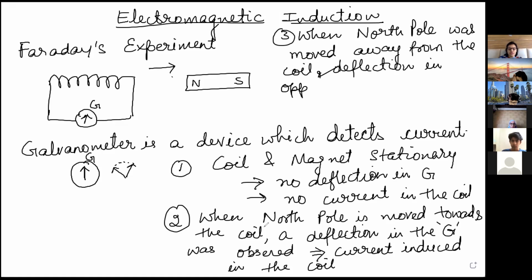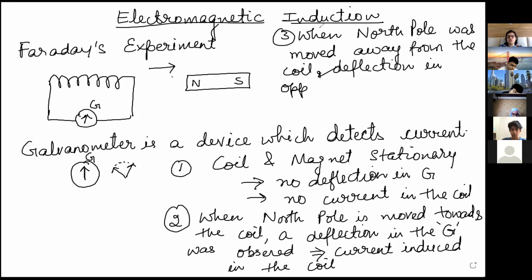Like earlier it was on the right side, ye wale time mein, when it is moving away, the deflection was observed in the left direction. That means current is induced in the opposite direction. Agar pehle aise gaya tha current, so now it is like this, because direction of motion is reversed. Okay, so these were his observations.